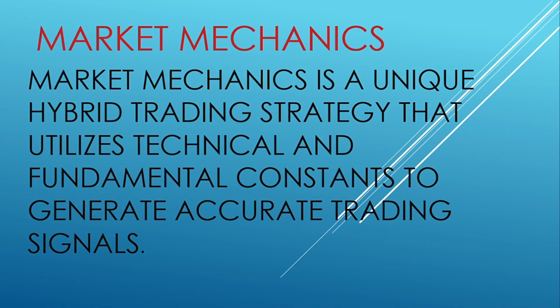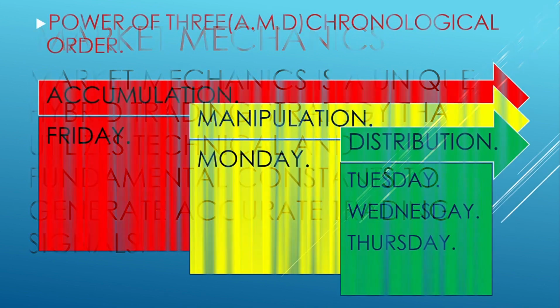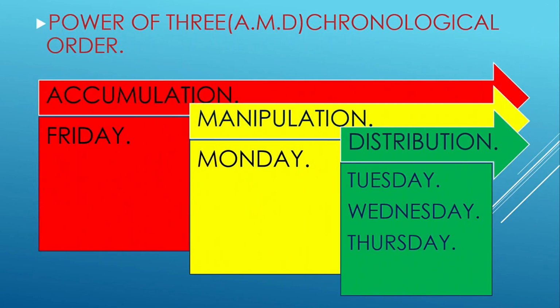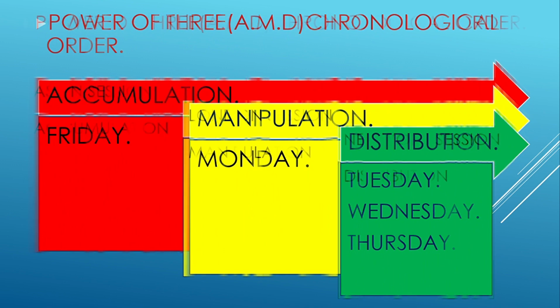Market mechanics is a unique hybrid trading strategy that utilizes technical and fundamental constants to generate accurate trading signals. Power of 3, AMD chronological order. On Fridays, we have the accumulation phase. On Mondays, we have the manipulation phase. On Tuesdays, Wednesdays, and Thursdays, we have the distribution phase. Therefore, we do not trade on Fridays and Mondays, as these are the accumulation and manipulation phase of the market.